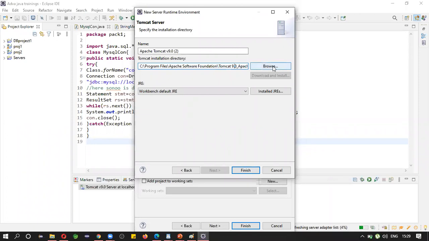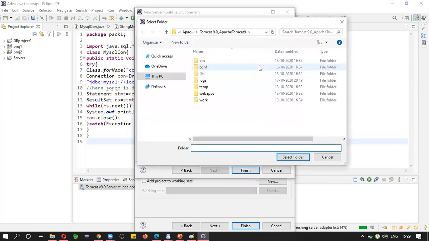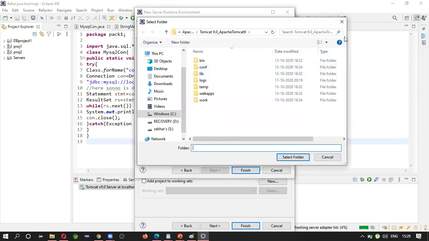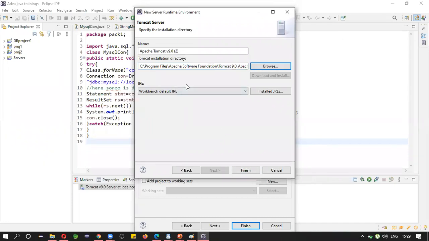No need to bother about this. You may work with Tomcat 8, Tomcat 9, or even Tomcat 7. That depends upon your interest. You can browse. Currently I'm taking this.